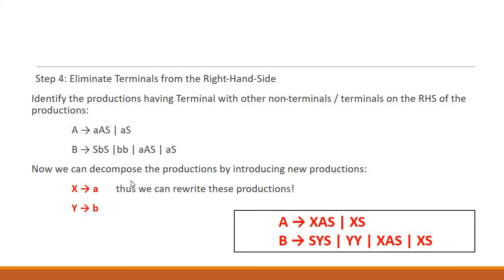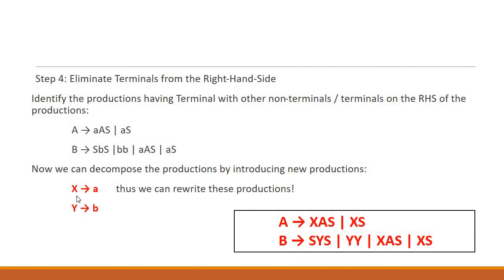So we produce new productions by introducing two new non-terminals, that is X and Y. We can use any name. It is not mandatory to have X or Y over here, but it should not be from the set of variables from the given CFG. So it should not be S, A or B.